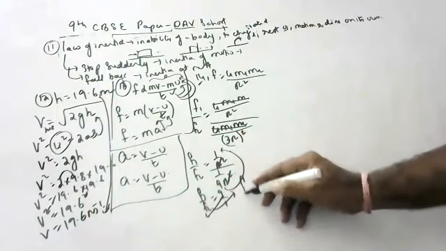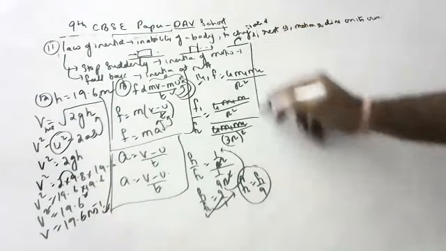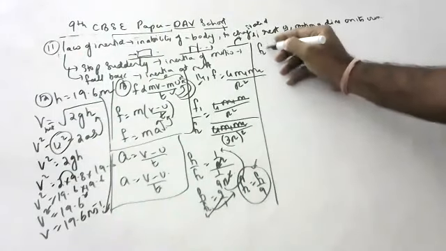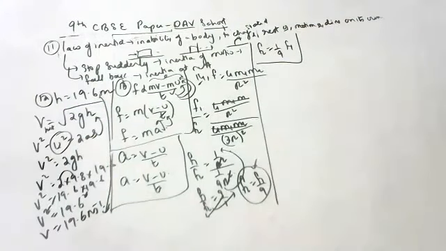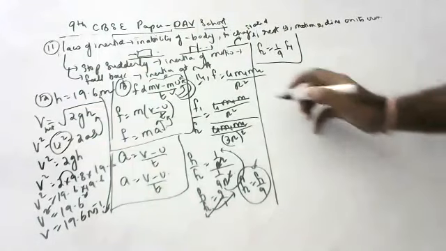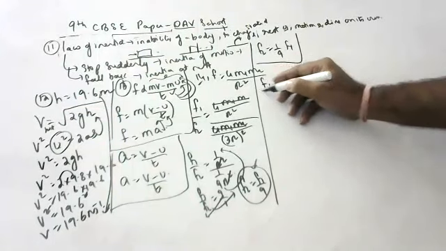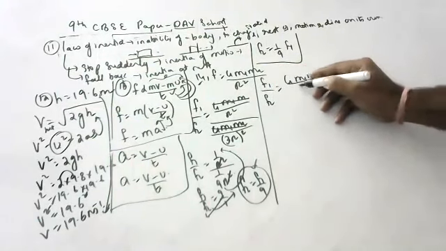So f2 is equal to f1 by 9. It is becoming 1 by 9 of the original. Children, f2 is equal to 1 by 9 of original. Now next it is asking if only one object's mass is doubled. Those who didn't understand, see now: f1 by f2, G m1 m2 by r square.